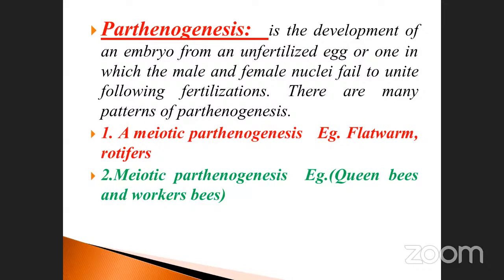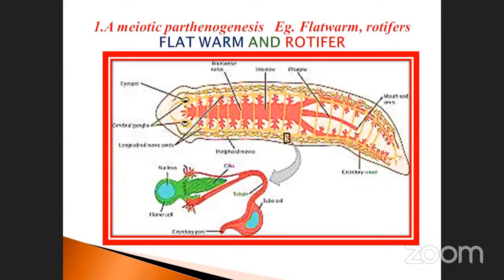There are two types, called Meiotic Parthenogenesis and Mitotic Parthenogenesis. Meiotic Parthenogenesis, for example, occurs in flatworms and rotifers. And Mitotic Parthenogenesis, for example, occurs in queen bees and worker bees. These are the two examples given. Going to the next one, see here, this is the structure of a flatworm, an example of Meiotic Parthenogenesis.